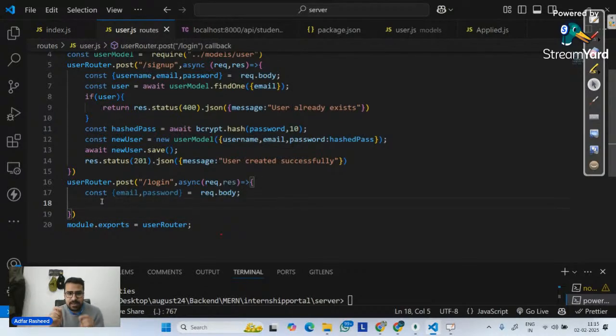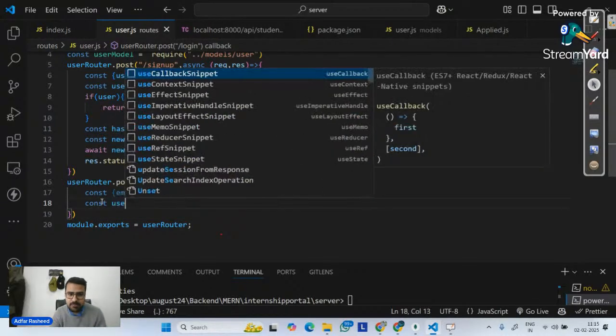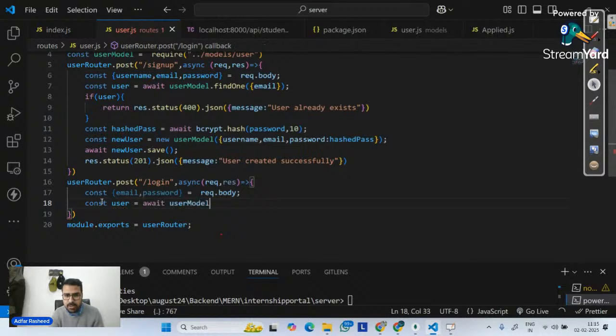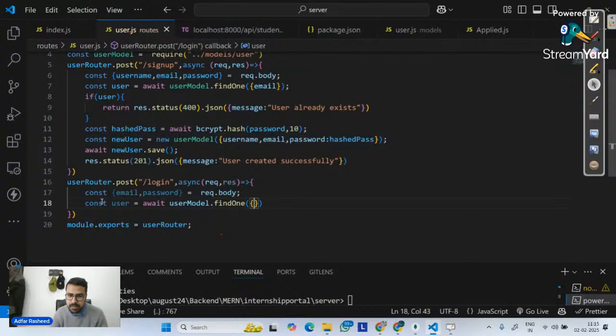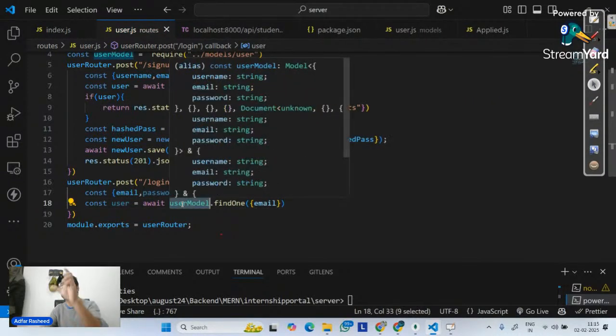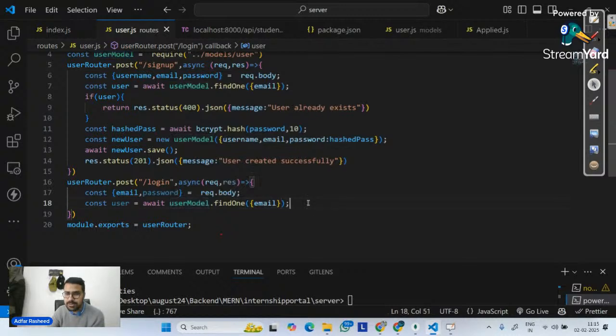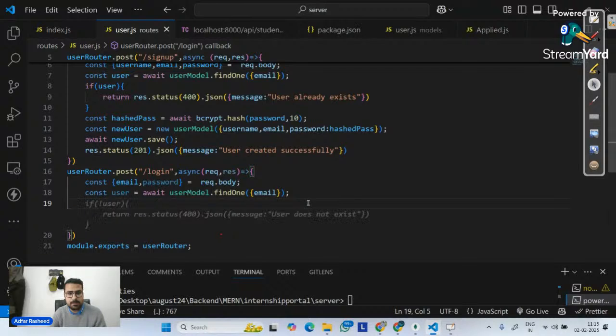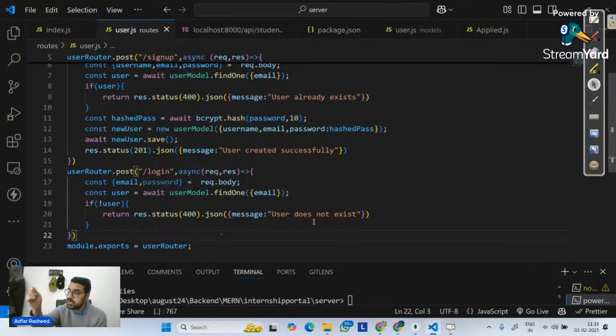So exactly what I will do, I will create a variable with the name of user and tell it on my user model, please find one. Which one are we going to find? With the help of email. So the email that I'm passing you, with the help of that on my user model, please do a search. Done. After that, there can be two possibilities: either there will be a user or there won't be any user. So I will write an if condition: if not user, in that particular case, simply say user does not exist.